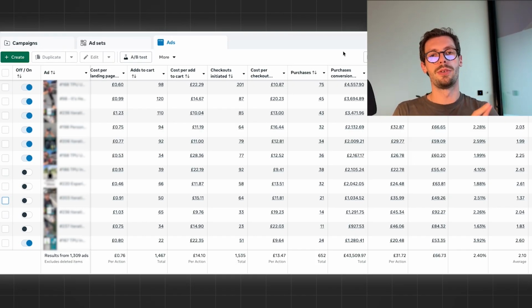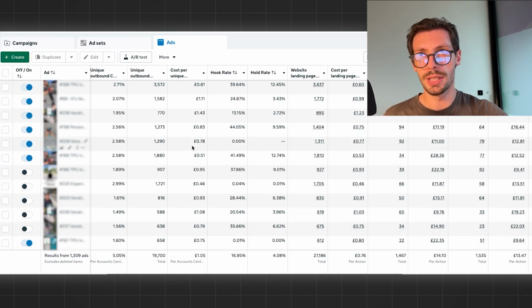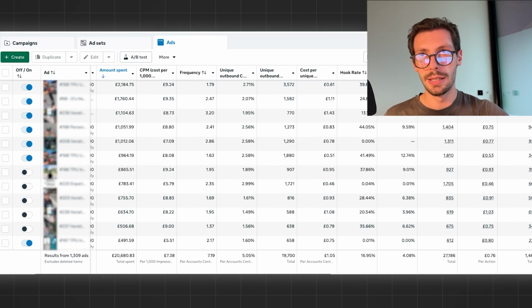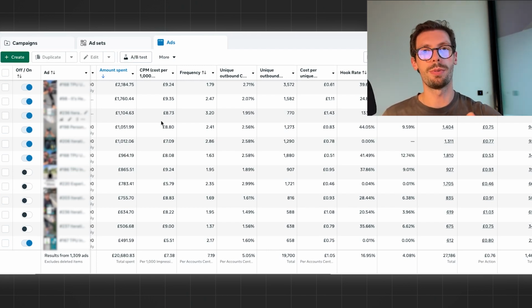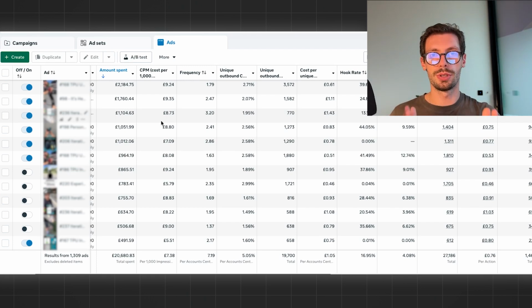So the decision framework is really, okay, first of all, trust Meta, but at the same time, what would happen if you turn off that ad that's spending a lot? Would your account overall do better or do worse? What other options does Meta have to spend this ad spend on if you would turn it off? And then by how much would you expect the ROAS to drop if this budget gets redistributed to the other ads? This is exactly how you want to think when you decide what to keep on and what to turn off.